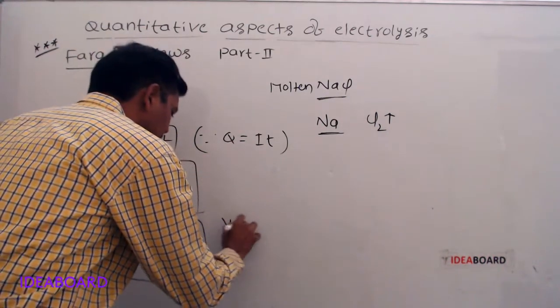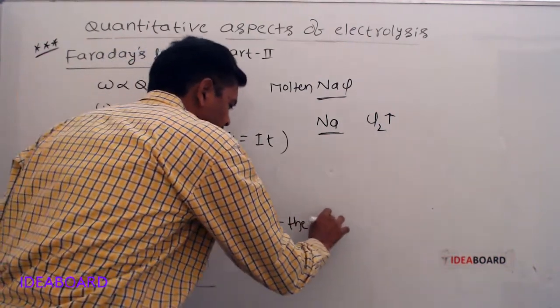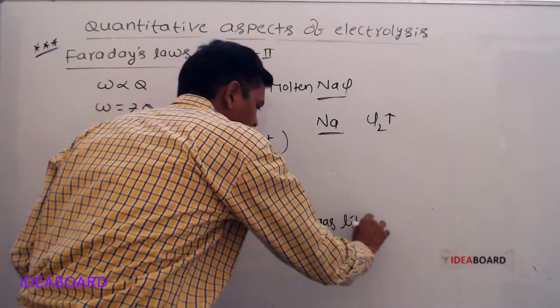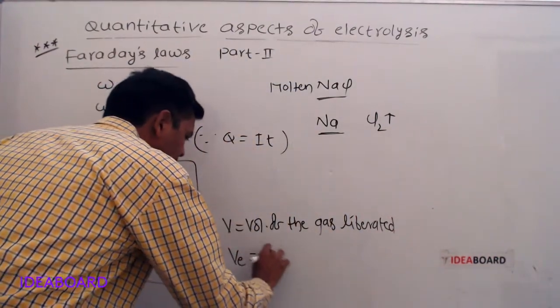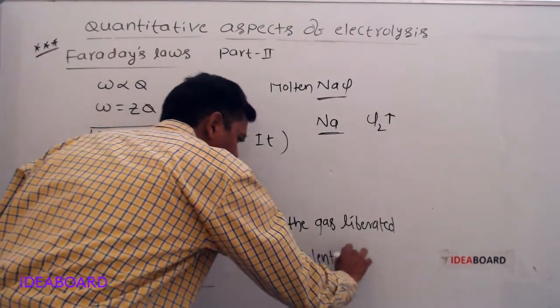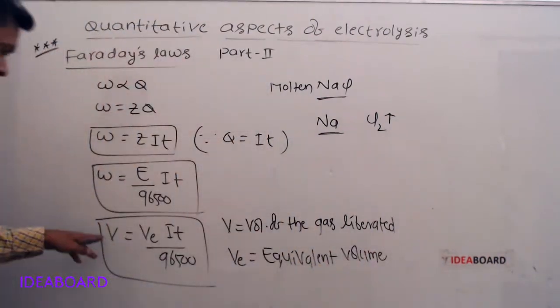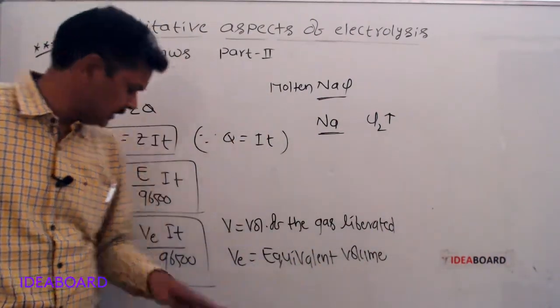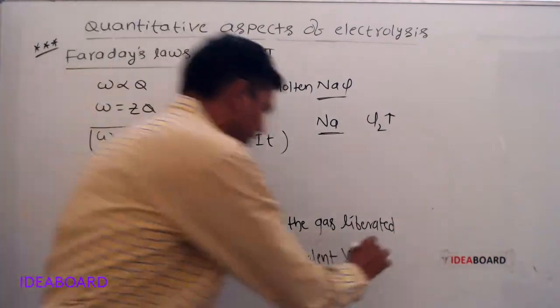V is the volume of the gas liberated, and VE is the equivalent volume of the gas.